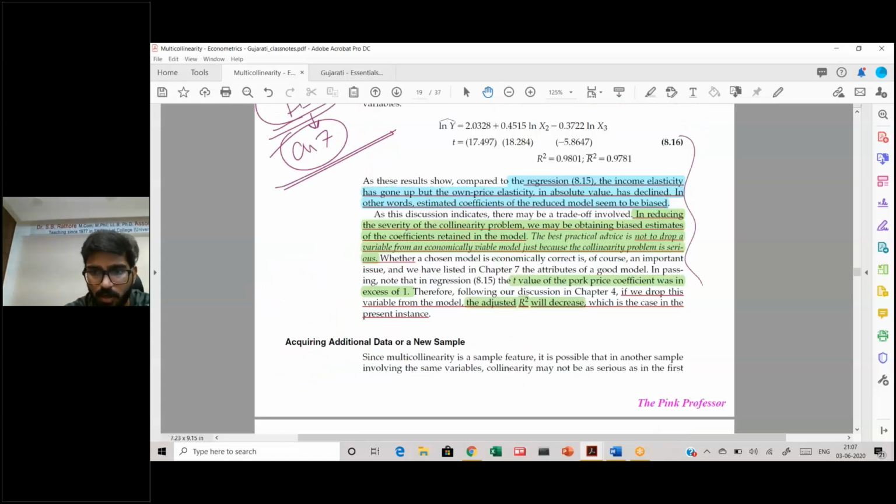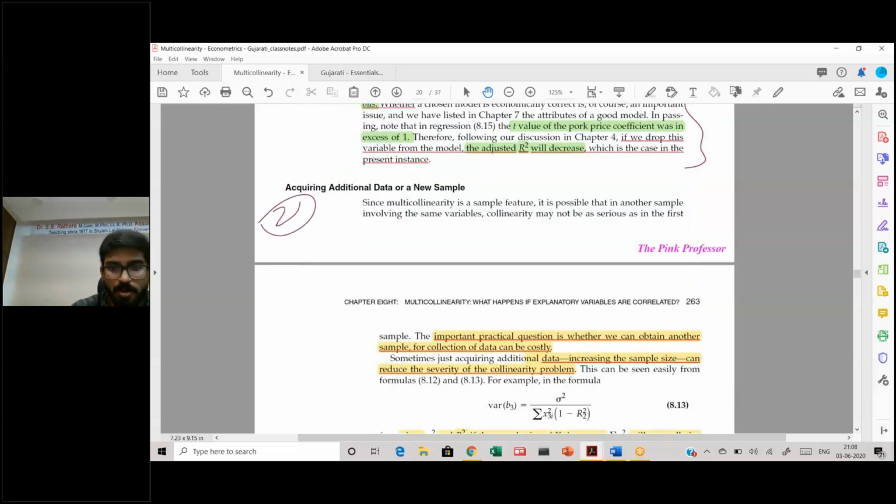Till then you can have a look at this. Then acquiring new data sets. Now, the problem of acquiring a new data set is that it is in itself very expensive. Sampling is a very expensive venture. But if it's not costly and if you can do that, then it will definitely reduce the problem of multicollinearity.